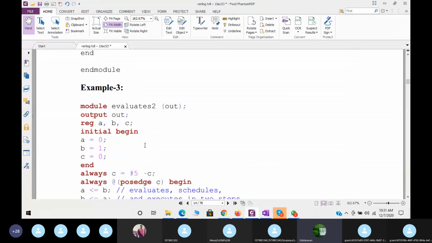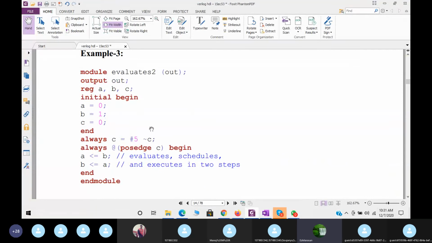See here, one more example. Module evaluates, output is out. We are declaring registers A, B, C. Now let us write the initial begin: A is 0, B is 1, C is 0, end.